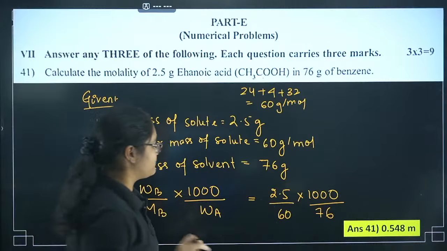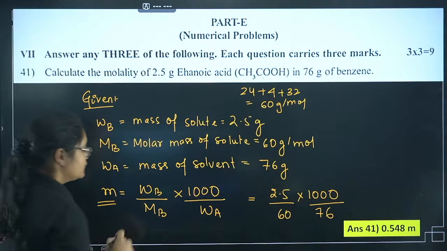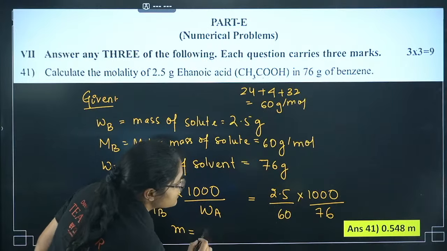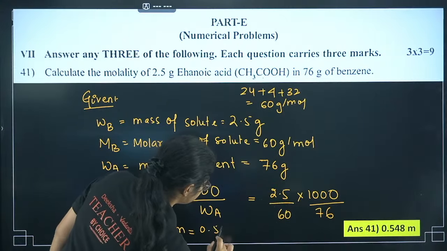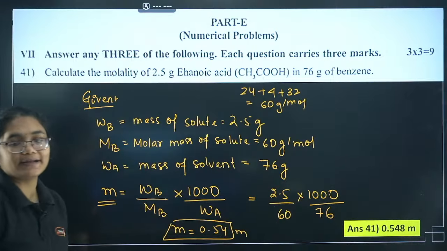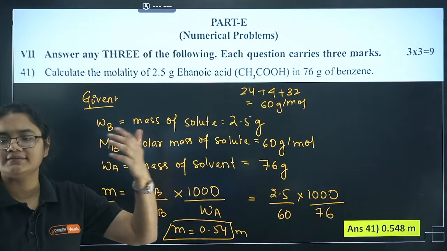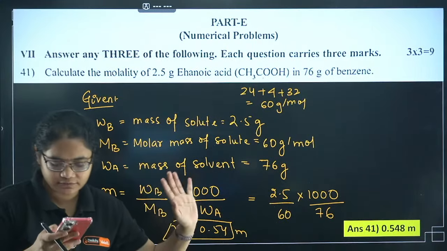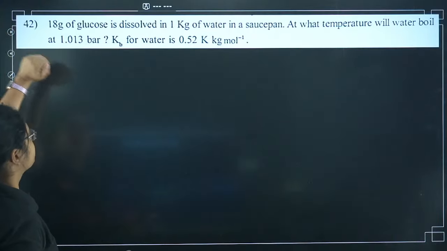But Slither, please remember, molality is denoted with small m, not capital M. So what will be your final answer? 0.54. And always remember to write the unit, molal, m is the unit here. Yes, 0.54, 55, 56, this all will be calculated, the option will be correct only. Now let's move to question number 42 here.